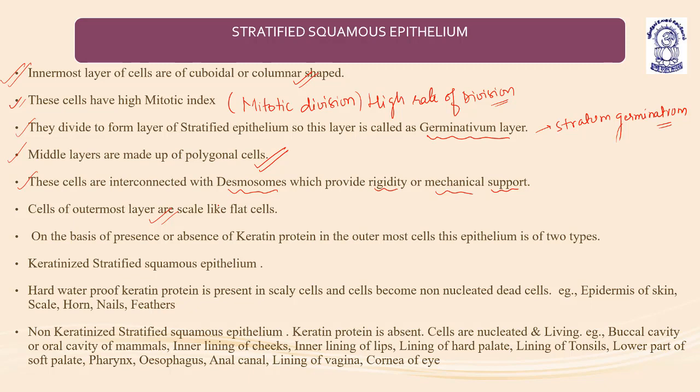On the basis of presence or absence of keratin, they are further modified into two forms: the keratinized stratified squamous epithelium and the non-keratinized stratified squamous epithelium. In keratinized stratified squamous epithelium, a hard waterproof keratin layer is made. The hard waterproof keratin protein is present in the outermost layer, and the cells become non-nucleated dead cells.